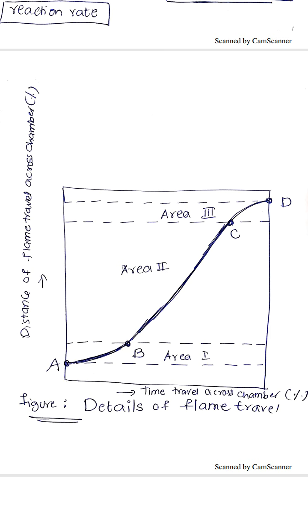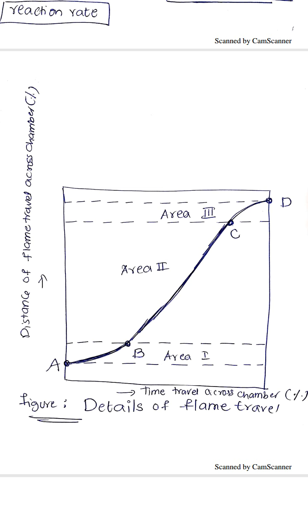When the combustion point has started, you see a little pressure on the gas side, and more pressure on the unburned charge side. Due to this pressure difference, the flame goes very slowly to eat the unburned charge. That's why AB goes in a slow way. Only a little rise has taken place distance-wise on the y-axis.